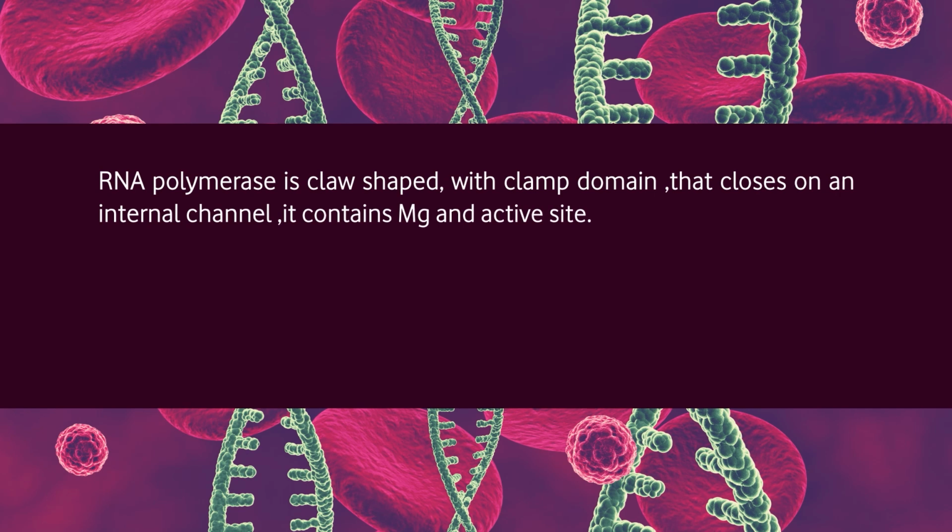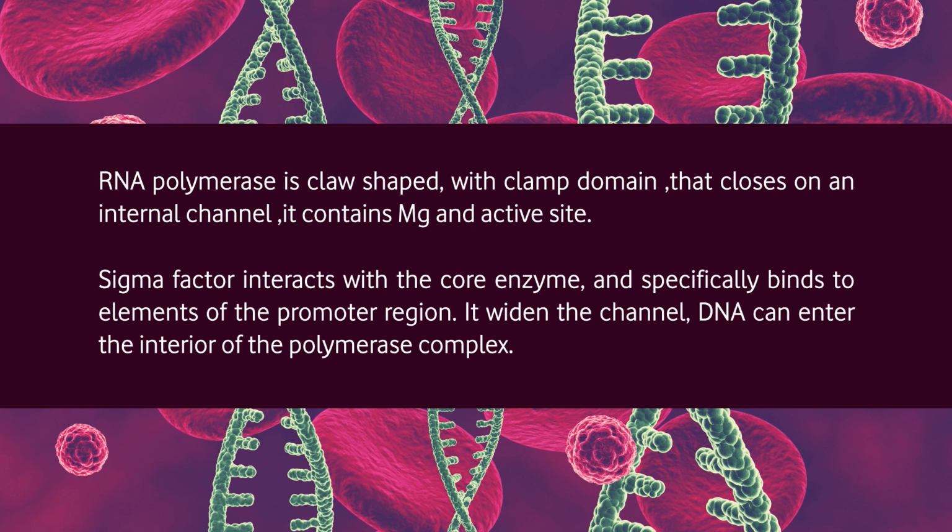Let's see the importance of sigma factor. The RNA polymerase enzyme is claw-shaped with a clamp domain that closes on an internal channel. It contains magnesium and the active site. Sigma factors interact with the core enzyme and specifically bind to elements of the promoter region. Sigma factor may widen the channel so that DNA can enter the interior of the polymerase complex.